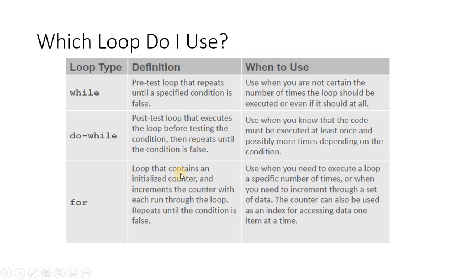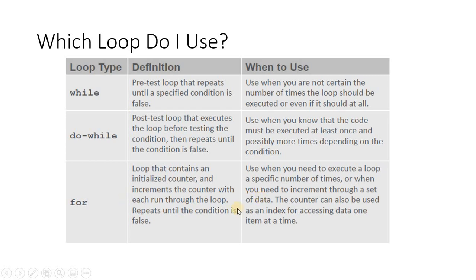For contains initialization, counter, condition, increment, everything, and it is also going to execute until the condition gets false. Whenever you require execution only with a condition that you want to test, we can choose while. Whenever you want to execute at least one time, without a condition check first, we can take do while.